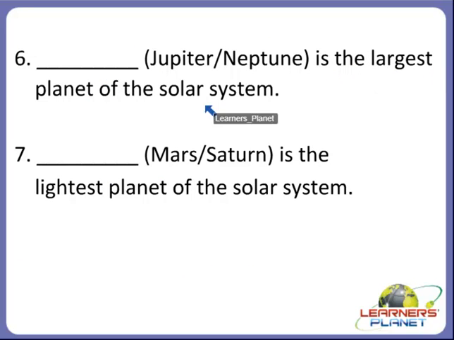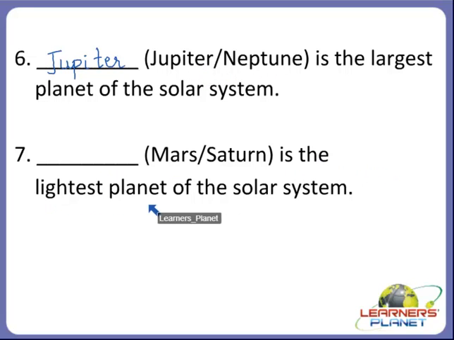Dash is the largest planet of the solar system. Yes children, we discussed about it just now. Is it Jupiter or Neptune? Yes, Jupiter. Jupiter is the largest planet of the solar system. Alright, now the next one.